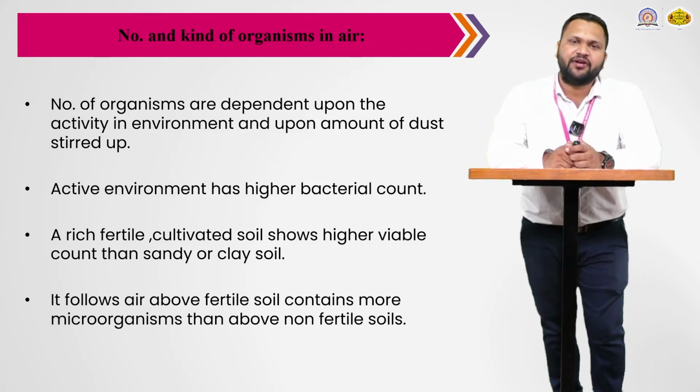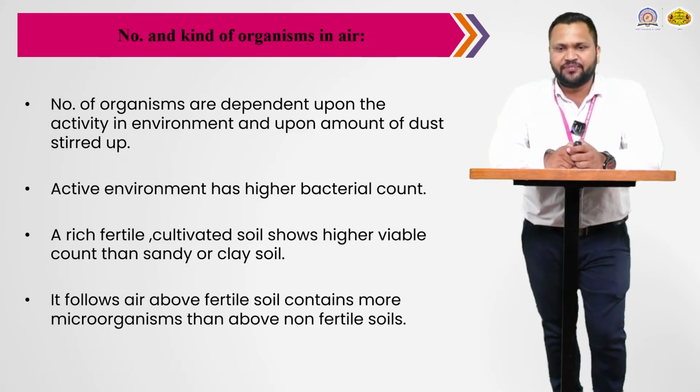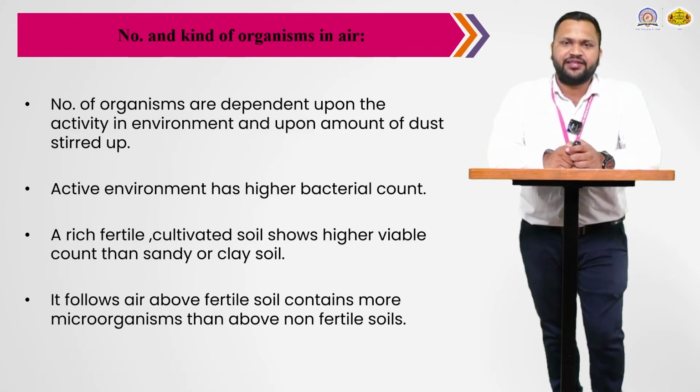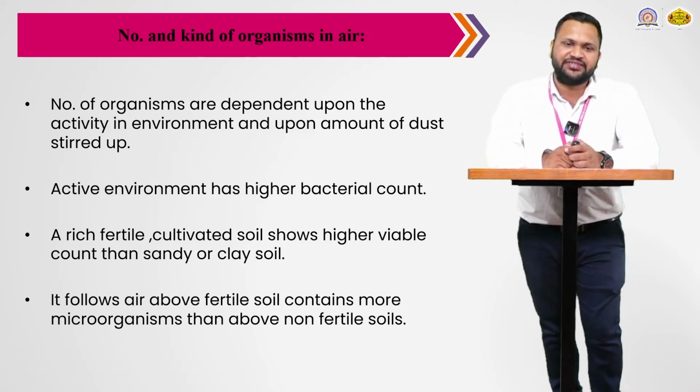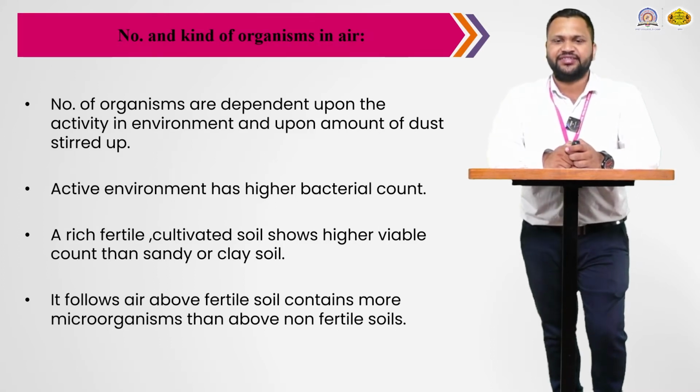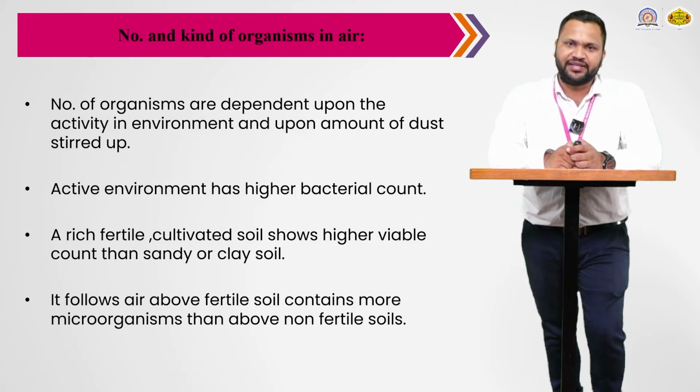It depends upon the activity in the environment and upon the amount of dust stirred. The active environment has a higher bacterial count, like where various people are there and various activities are going on.